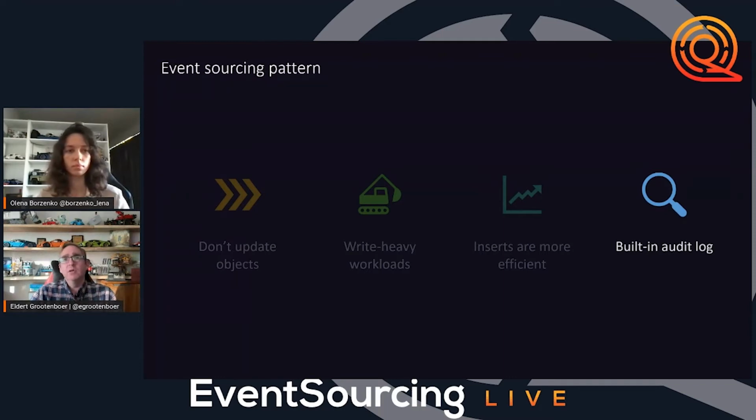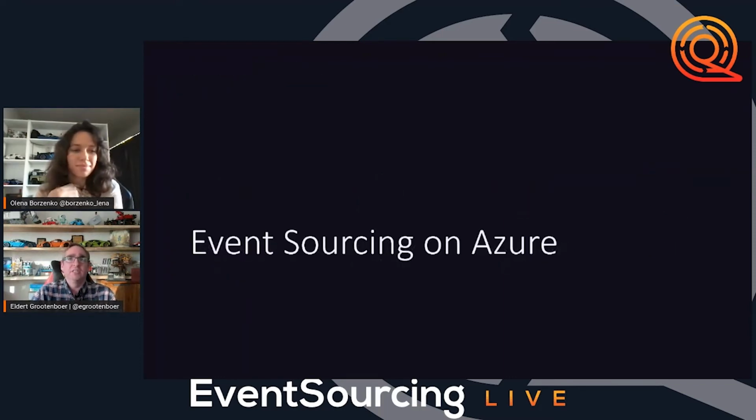So let's have a look at how event sourcing works on Azure. Actually, I wanted to remind you that every time we are also talking about scalability. Can you tell us about event sourcing and scalability a bit?